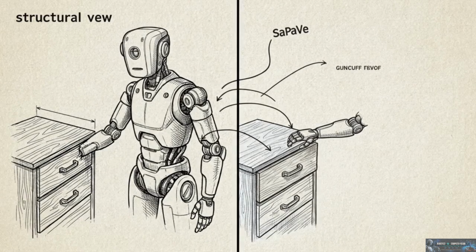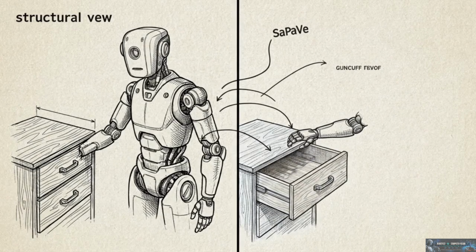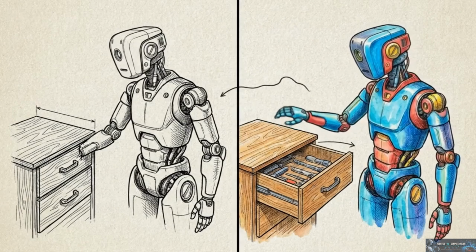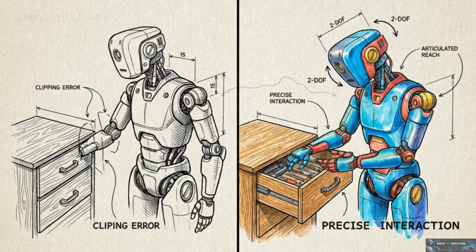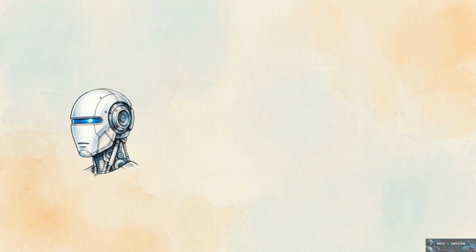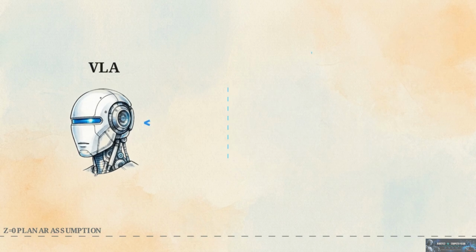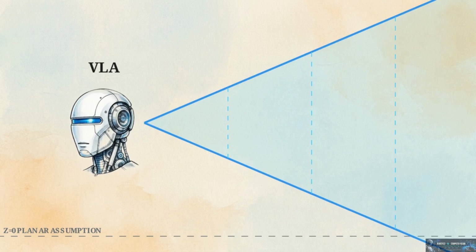On the left, a locked head robot reaches blindly and fails. On the right, it pivots its head to look first, then accurately completes the grasp. Most current generalist vision language action models, or VLAs, treat their cameras like static sensors. They are trained almost exclusively on datasets captured from fixed, near-perfect egocentric viewpoints.